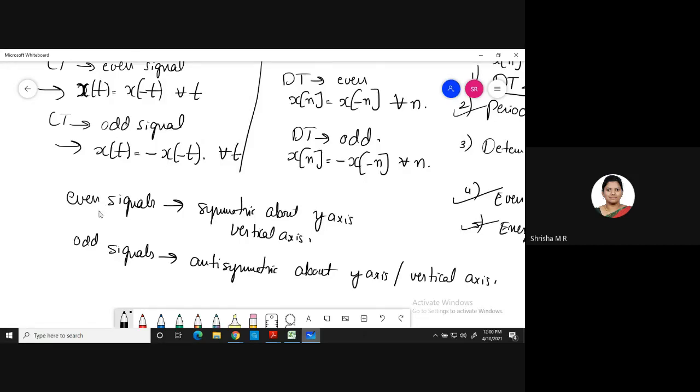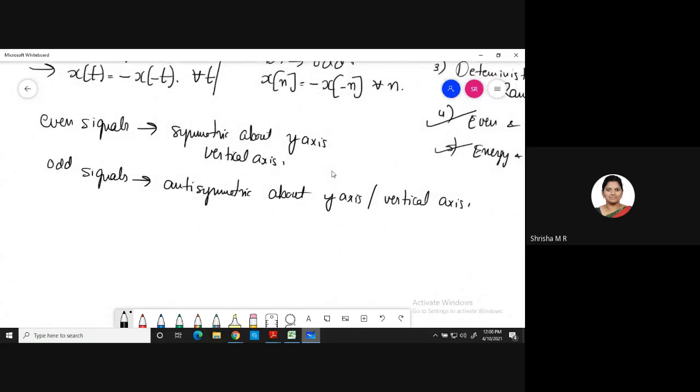Before going to even signals and odd signals in detail, we shall discuss an important topic called time reversal. I have explained time reversal to you last semester. I hope you remember. I'll brief up time reversal. So what is time reversal? Does anyone remember?